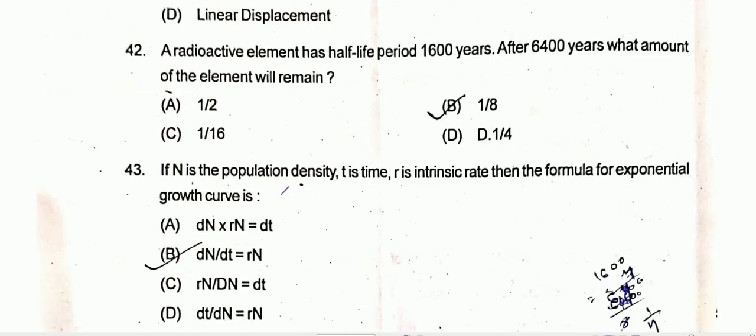Coming to question number 42, a radioactive element has a half-life period of 1600 years. After 6400 years, what amount of the element will remain? The amount of remaining element is 1 by 16th. So option C is the correct one.